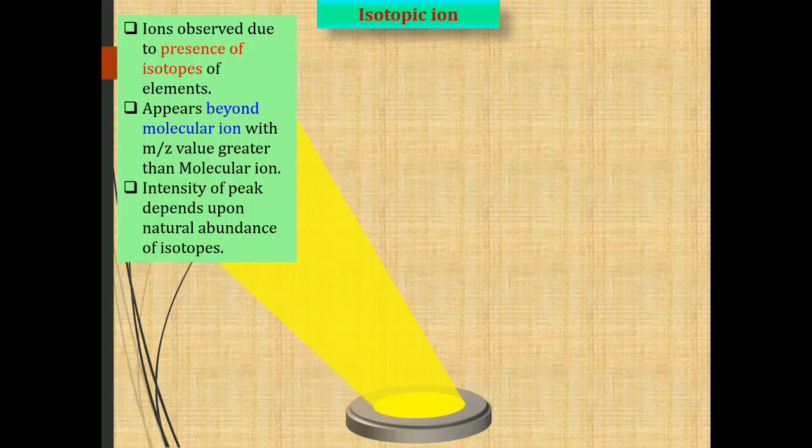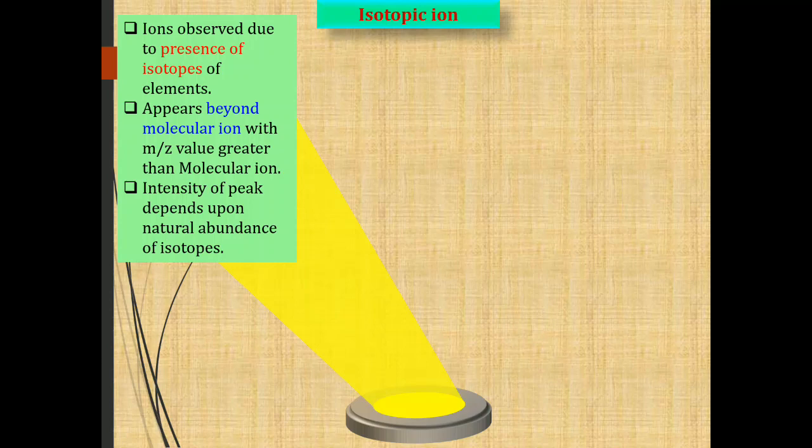In the case of carbon and hydrogen, the natural abundance of the isotope is less, whereas in the case of bromine, the natural abundance is comparable. Therefore, the ions which are observed due to the presence of isotopes of an element in an organic compound are called isotopic ions.